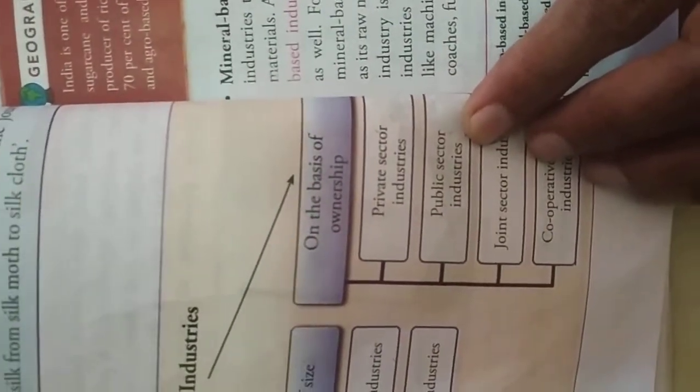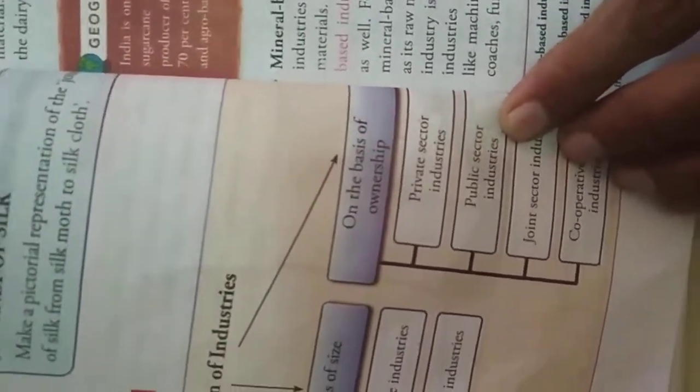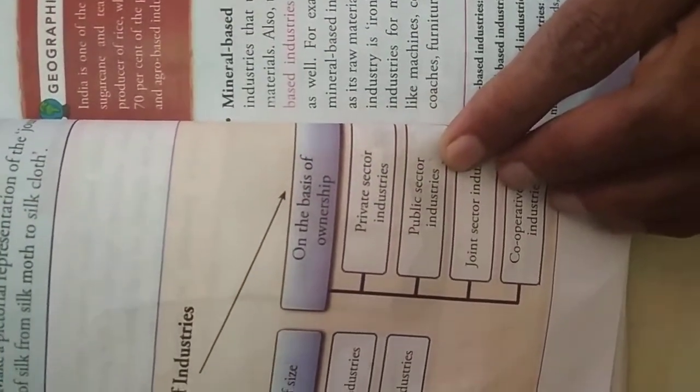Now the public sector. Public sector means government. Here everything happens according to the government. Government gives the salaries and sets the working hours, each and every thing, and it is mostly not profit based. It is for the benefit of the public. In public sector, whatever the industry is, it is for the benefit of the public.